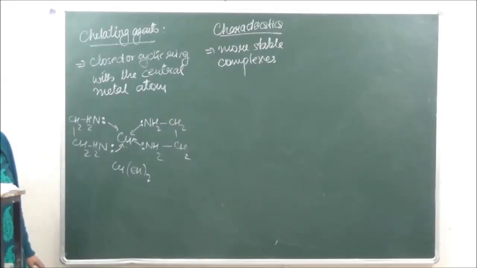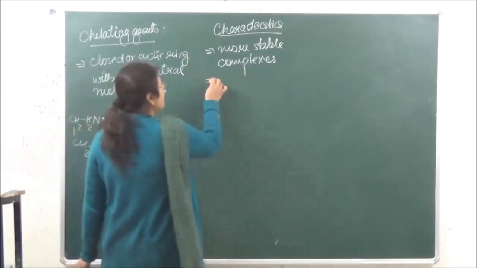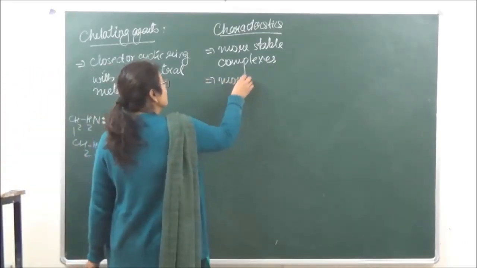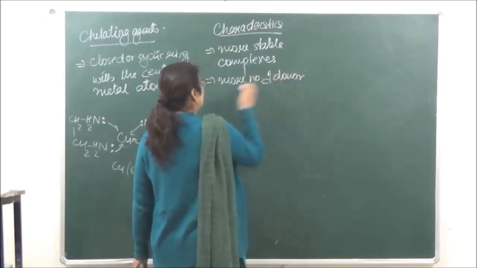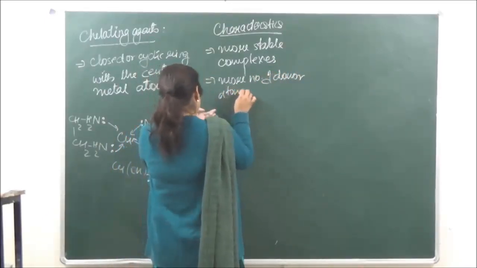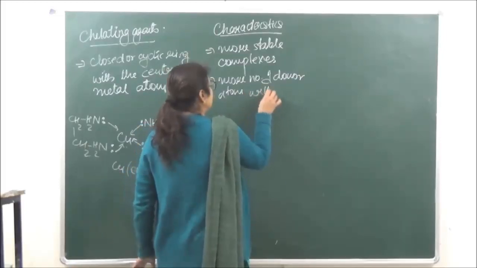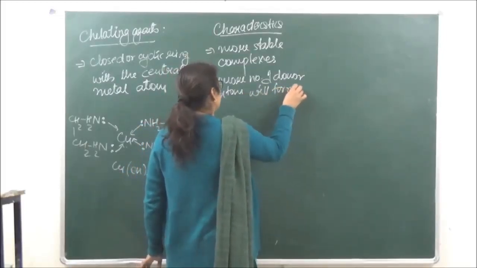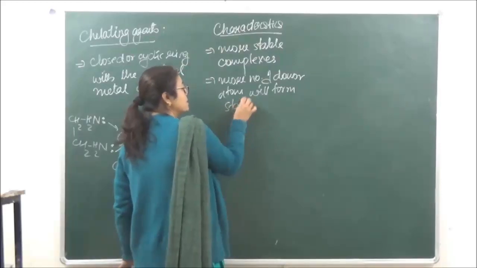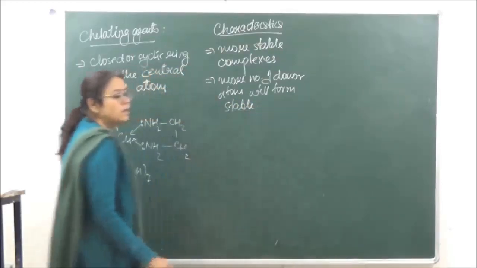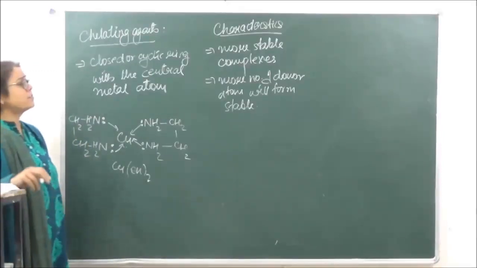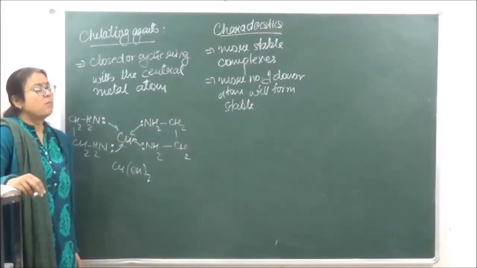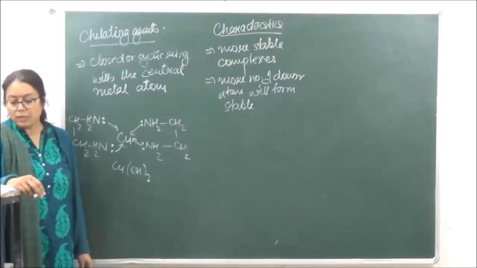Then number two, ligands with more donor atoms will form more stable complexes. Like if there is a didentate ligand present and a tetradentate ligand present, then the tetradentate is going to form a more stable complex with respect to the didentate.